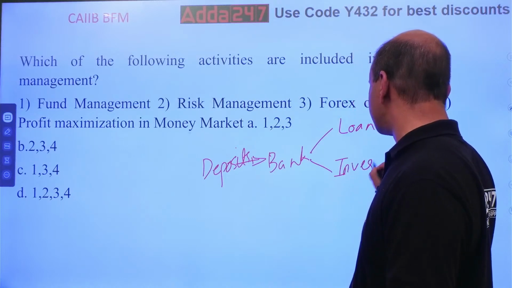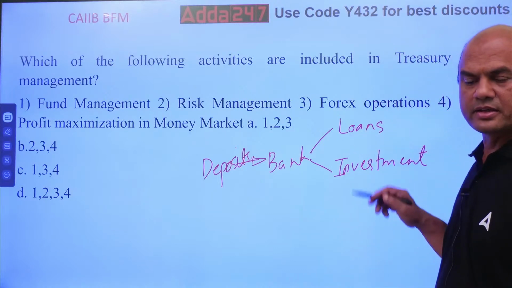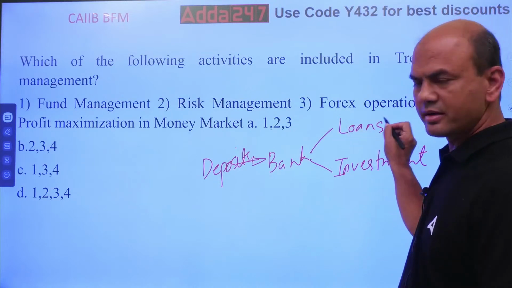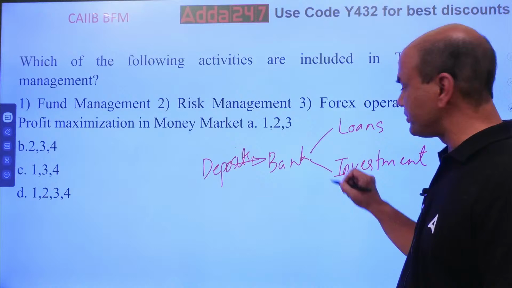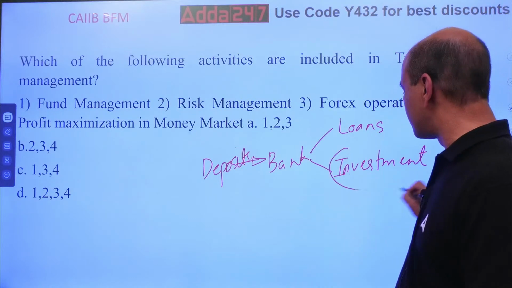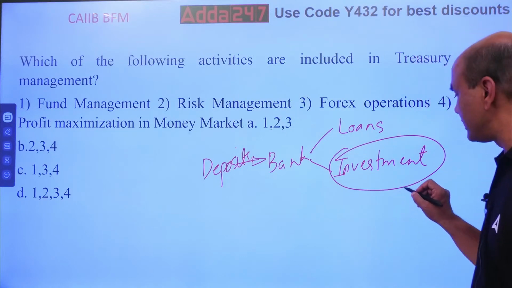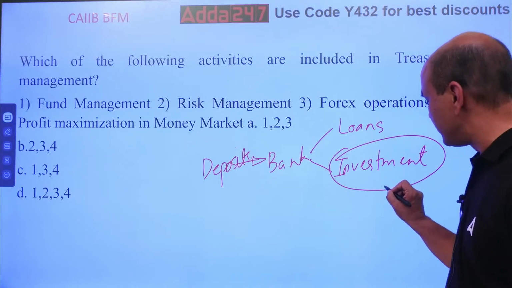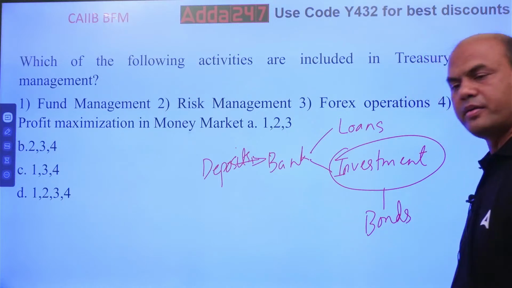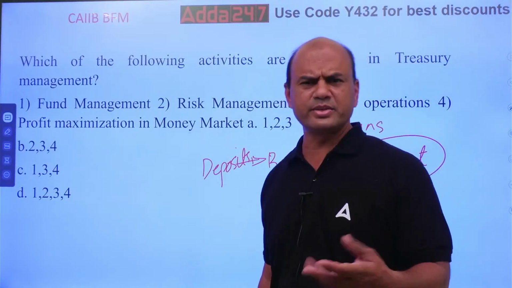Who does the investments? See, this loans part is taken care of by the loan department, basically you can call it the bank other than treasury. But this investment part is taken care of by the treasury. Now what does the treasury do in this investment? The treasury department will take this money and invest it in bonds. Bonds of whom? Now treasury can invest in various bonds.